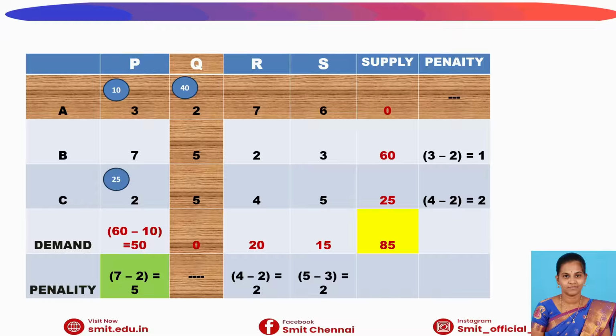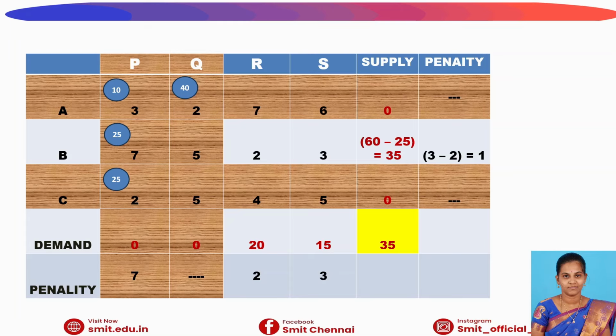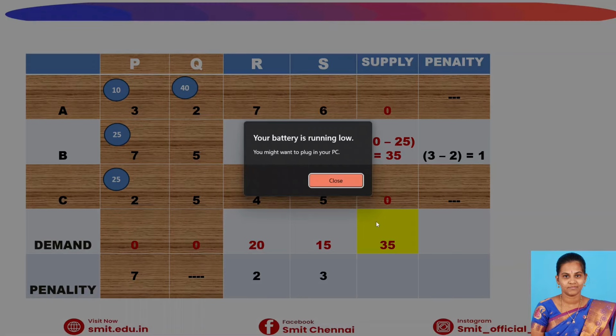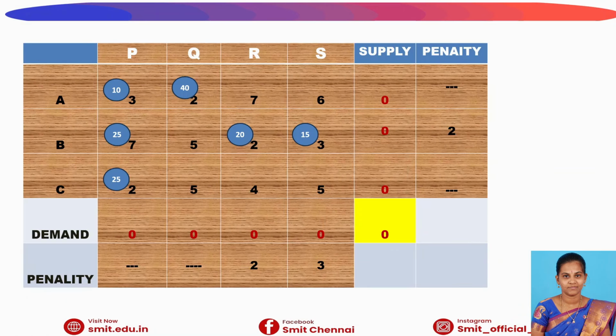After the third step, the third row gets eliminated. Again I repeat the same procedure, applying it as we discussed in the previous case. Finally I get the transportation table. I stop here because my supply and demand are balanced, that is, all balances are 0. So I stop the procedure.